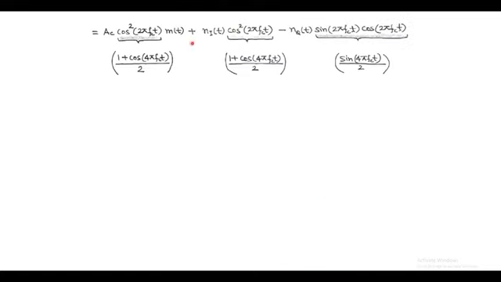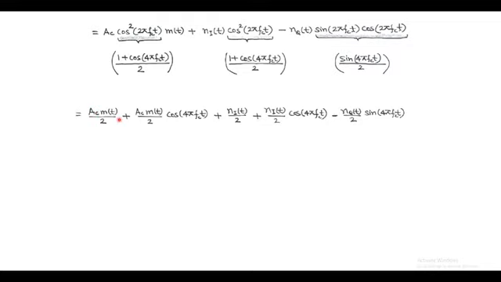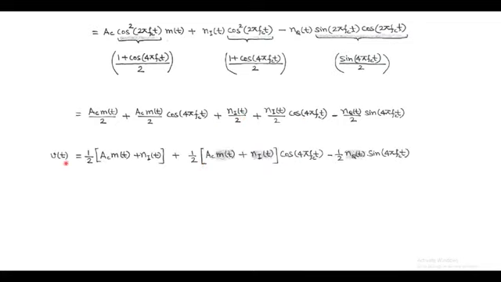Now again expand it. We get v(t) equals Ac upon 2 into m(t) plus Ac upon 2 m(t) cos 4πfct plus n_i upon 2 plus n_i upon 2 cos 4πfct minus n_q upon 2 sin 4πfct. Now combine first and third term, also second and fourth term, which results v(t) equals half of Ac m(t) plus n_i(t) plus half of Ac m(t) plus n_i(t) cos 4πfct minus half of n_q(t) sin 4πfct.